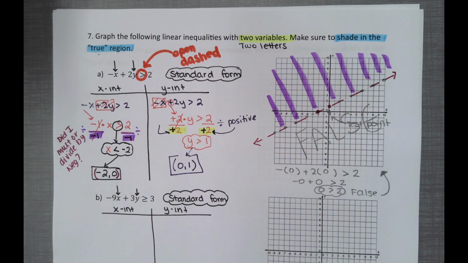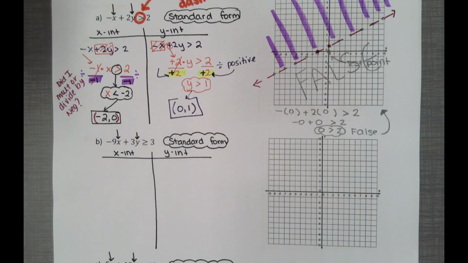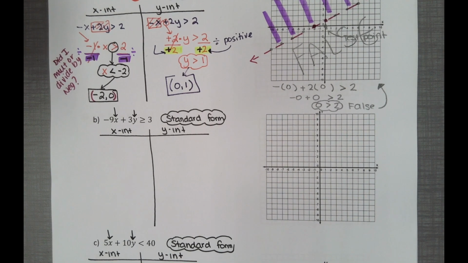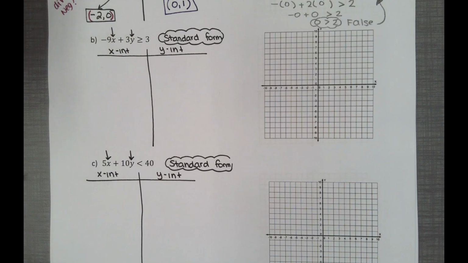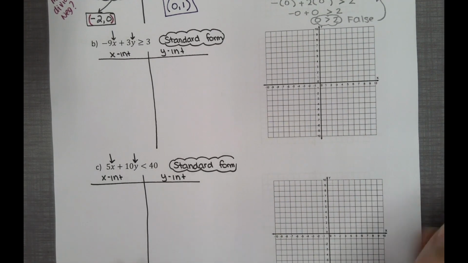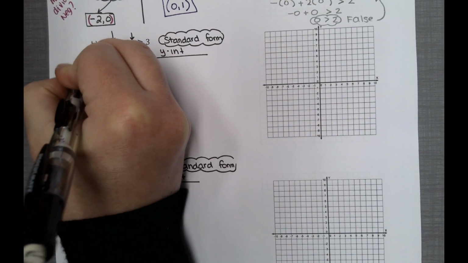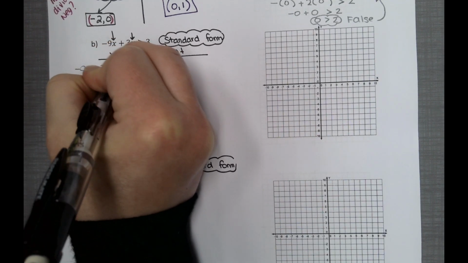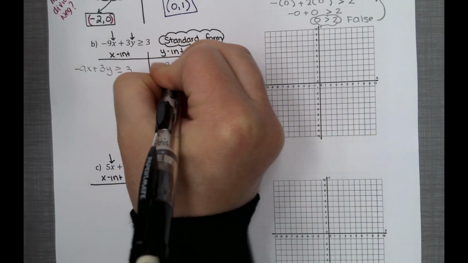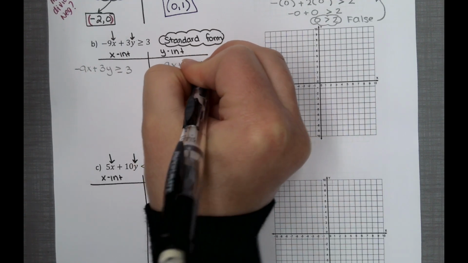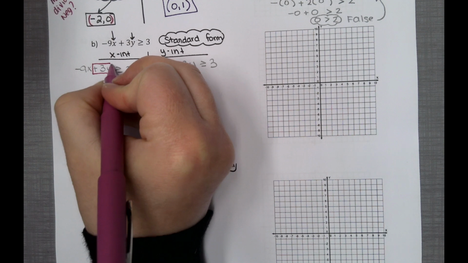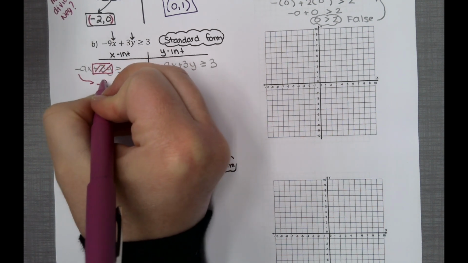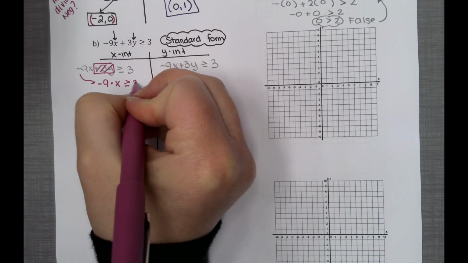Moving on to the next one. Same thing, copy and paste. We have negative 9x plus 3y is greater or equal to 3. We are wanting x, so let's go ahead and remove our y. Y is gone. Bring down the negative 9 times x is greater or equal to 3.